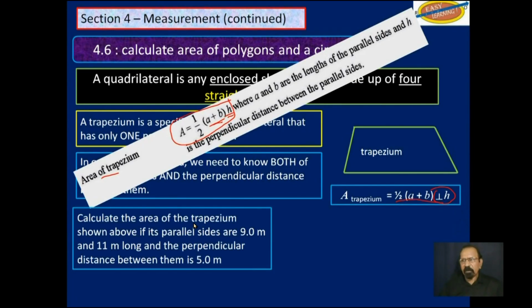Now calculate the area of the trapezium shown above if its parallel sides are 9.0 meters and 11 meters long, and the perpendicular distance between them is 5.0 meters.